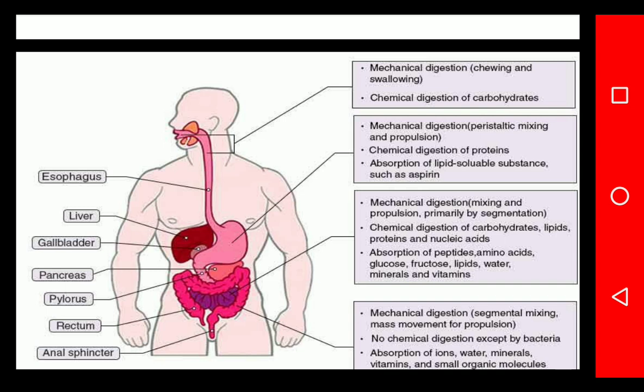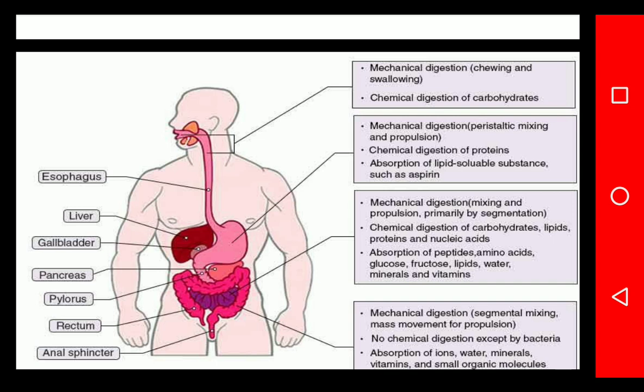Then chemical digestion of proteins also takes place in the stomach, that is the reaction with hydrochloric acid. If some drugs are taken on an empty stomach, their reaction with acid is more. If taken after a meal, the chemical digestion, or reaction of HCl or stomach secretion, is less as compared to before a meal.